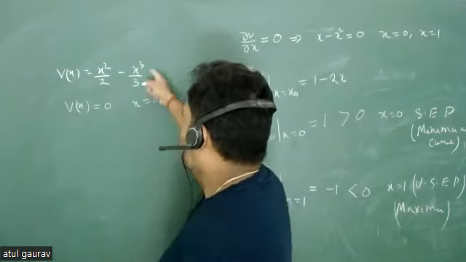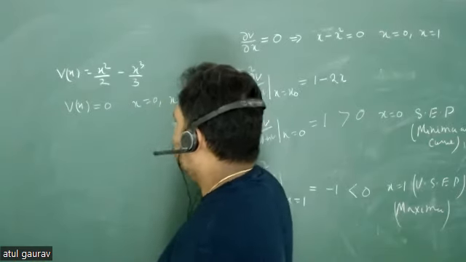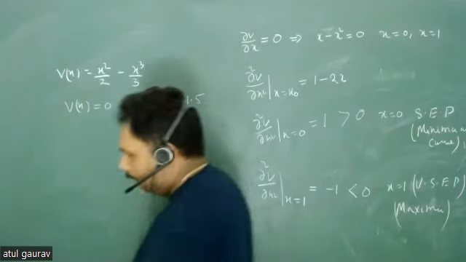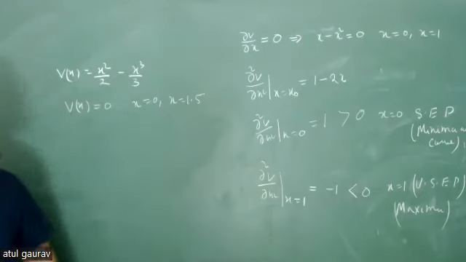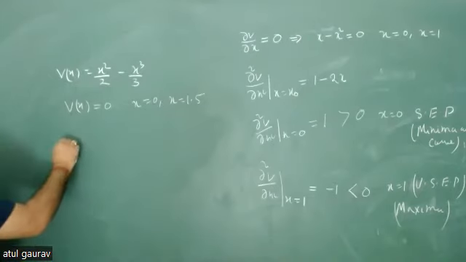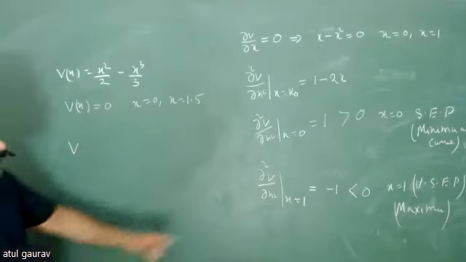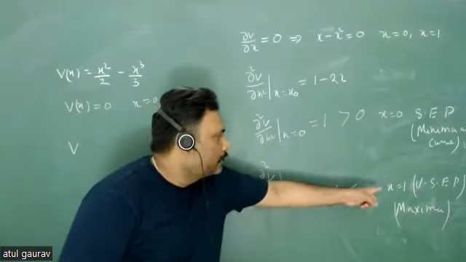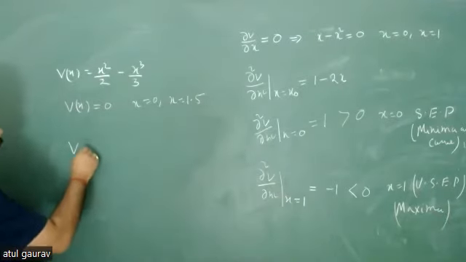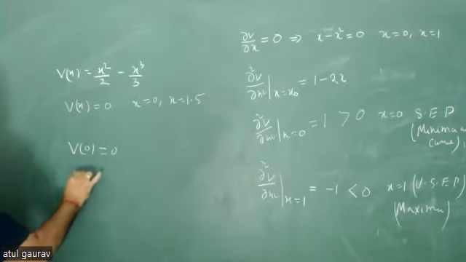Yes, sir. If you set it equal to 0, you get x is equal to 0 and x is equal to 1.5. Now just tell me the value at x is equal to 0 and x is equal to 1. So what is the value at 0? Obviously this is 0, we got that from here. And what is V(1)?